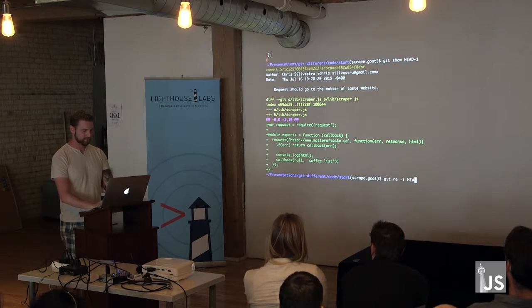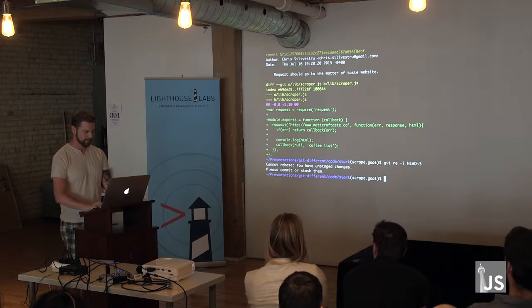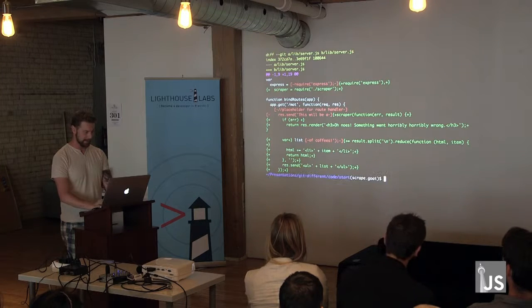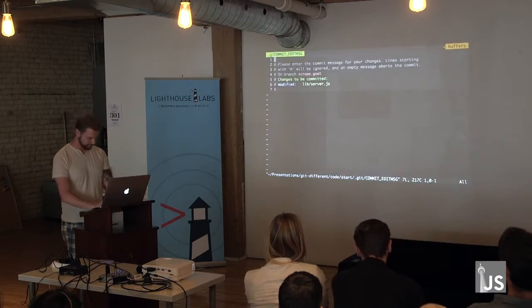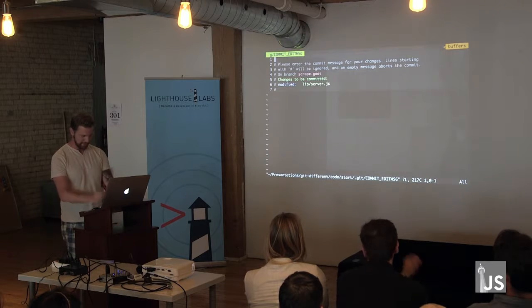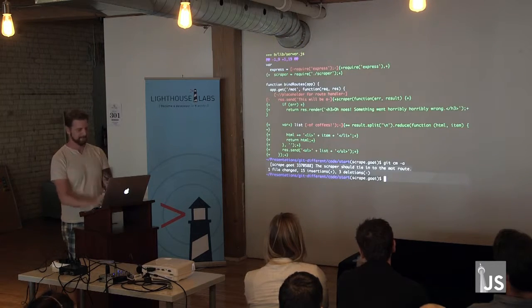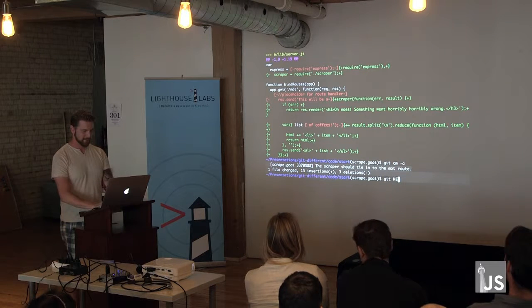So I can go ahead and go back. Right, I have to actually save this. So we didn't actually commit the last one. If you remember, it was the scraper should tie into the MOT route. That's what we wrote last time before I messed it up. But now we're good. So now I can use rebase.